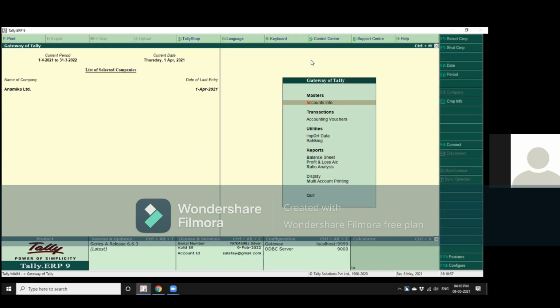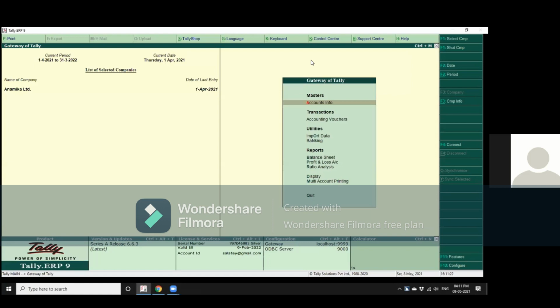Okay. On the Tally screen, when you go at the very top, you get a number of options, like export, mail, print, upload, shop, etc. Now, when you move with the JAWS cursor to the very top, just after the company name, you have just